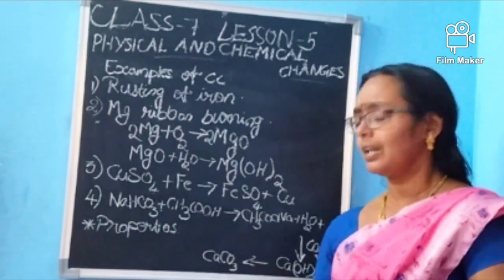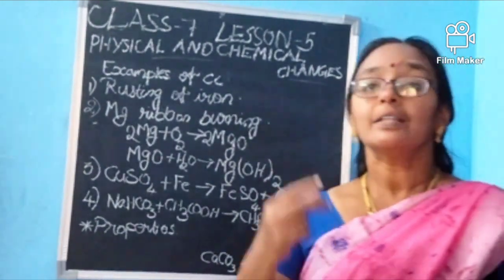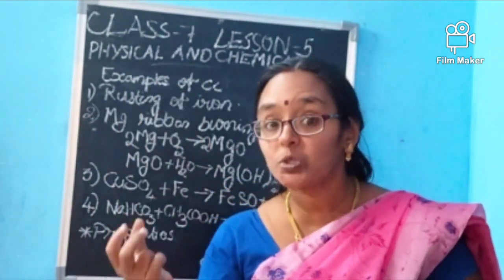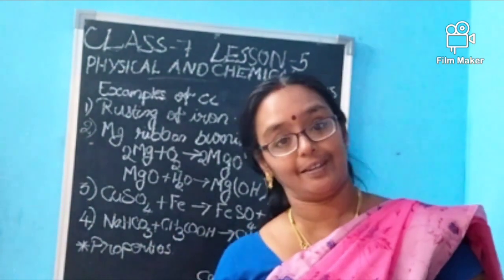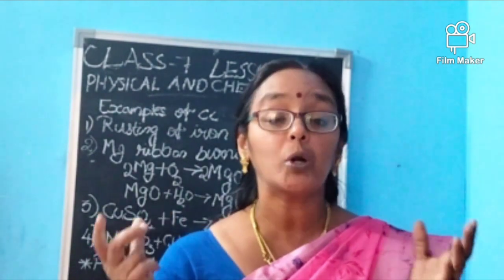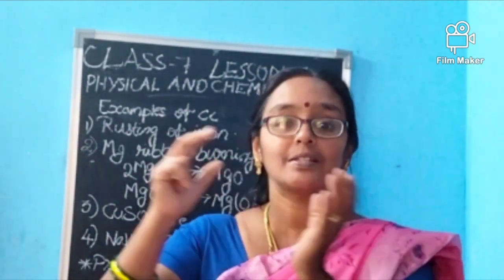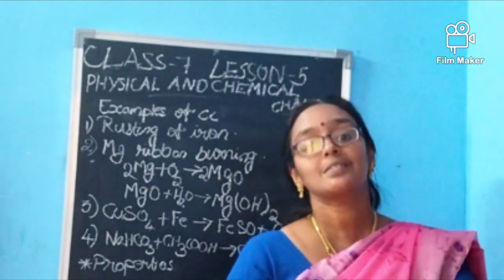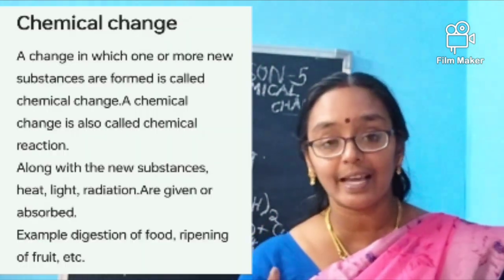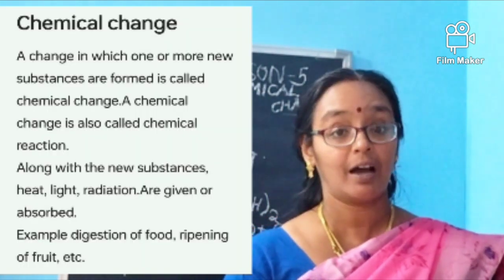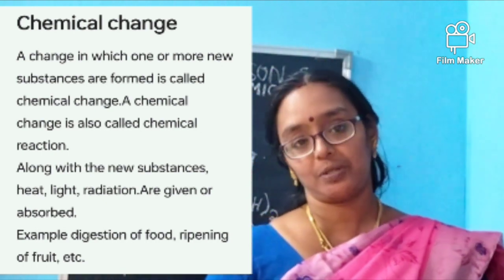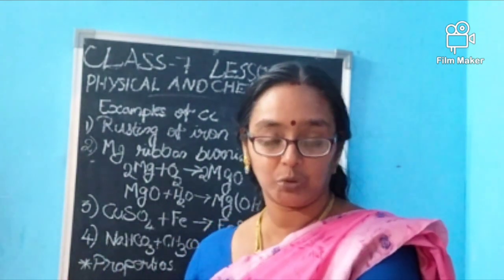Okay, yes. When this kind of reaction is happening, the carbon dioxide will be evolved as a gas, isn't it, ma'am? This carbon dioxide helps to turn the lime water milky. That is, it will be converted into calcium carbonate. In these kinds of reactions, we are not able to get the original substance back, as new substances are formed. So this kind of reaction is called a chemical reaction, and this reaction is permanent. It is not temporary, it is permanent, and the reaction is irreversible. We are not able to make the reaction go back to the original form.